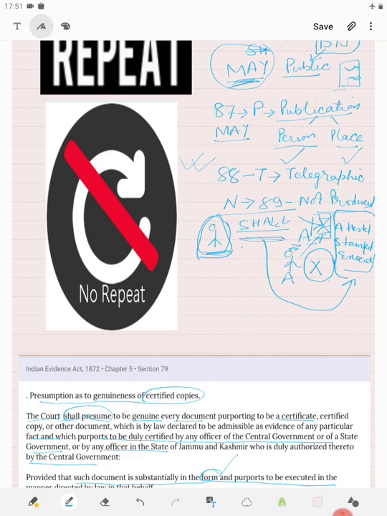So, what we will presume is what we started with, the maxim that all acts are presumed to be rightly done. So, that is section 89. Next is section 90, that is old records. This is section 90 and 90A. 90A is regarding electronic evidence, electronic records, and 90 is regarding documents. So those documents, it says, are 30 years old or more, and have been produced from proper custody.